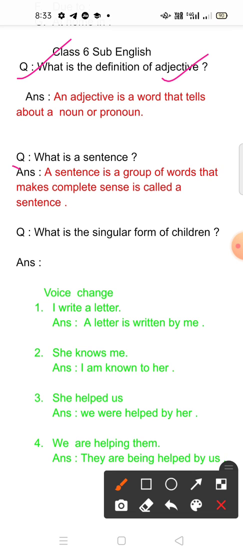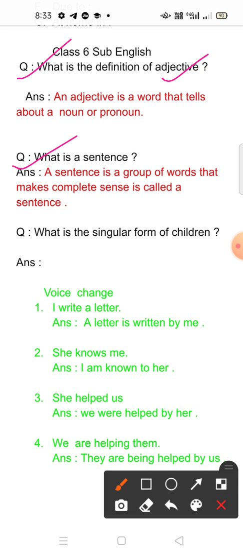Then comes the second question: what is a sentence?